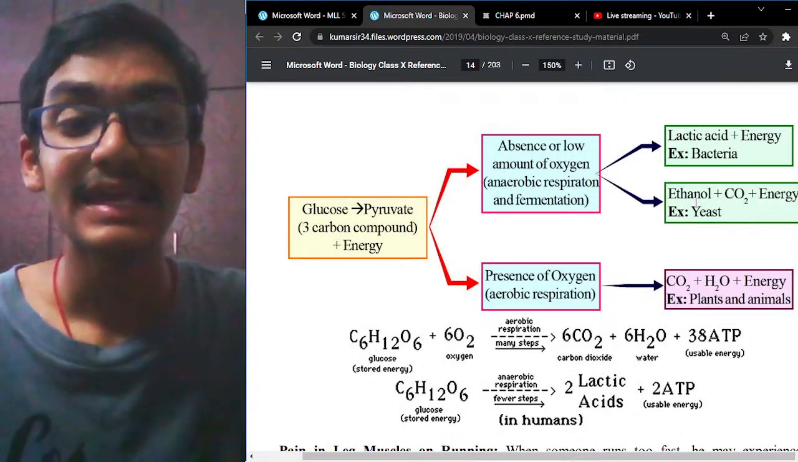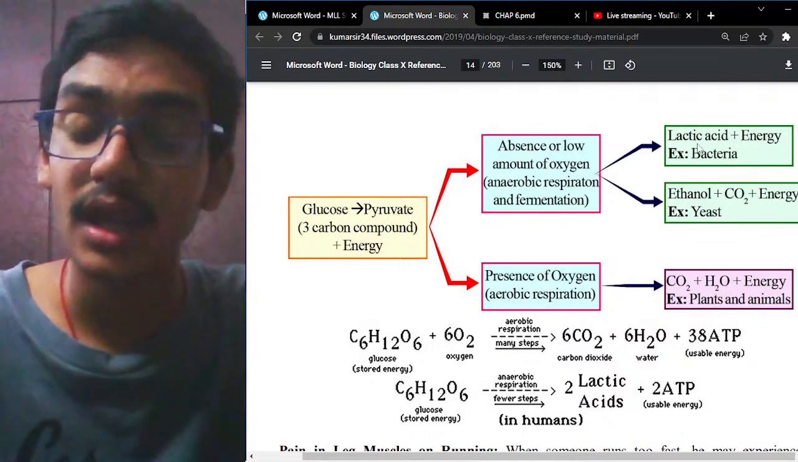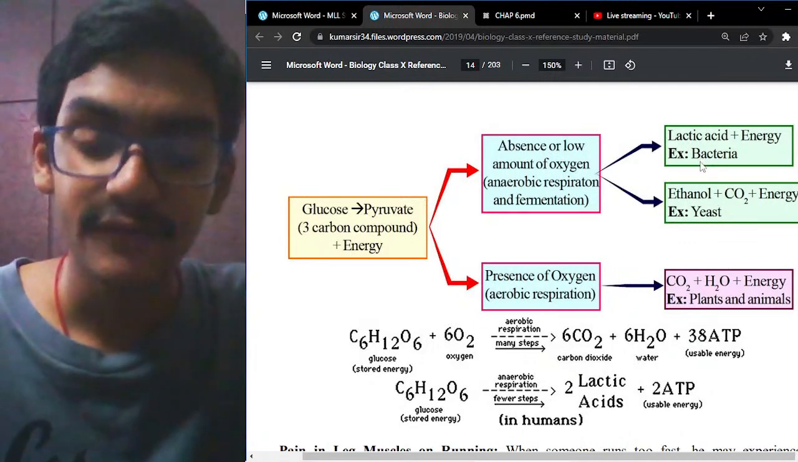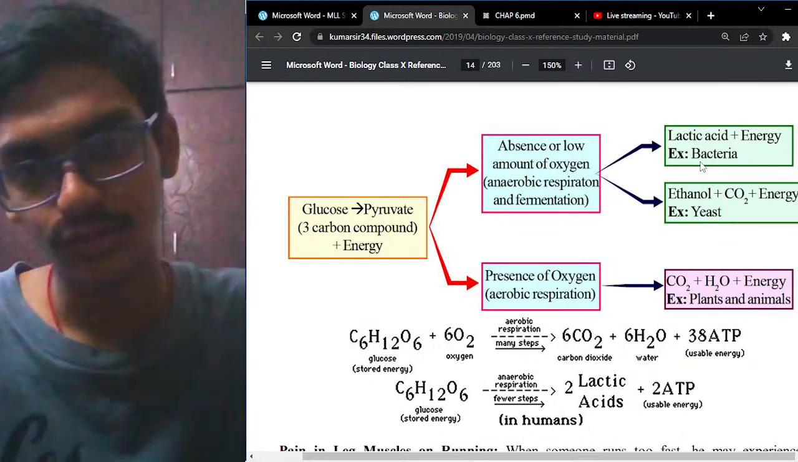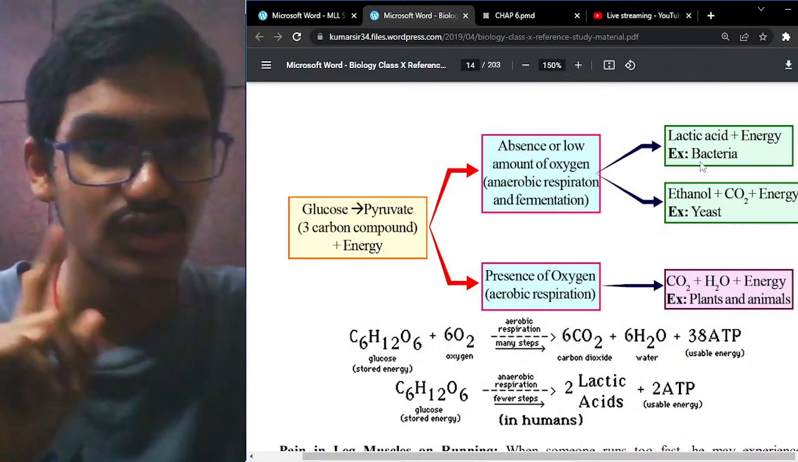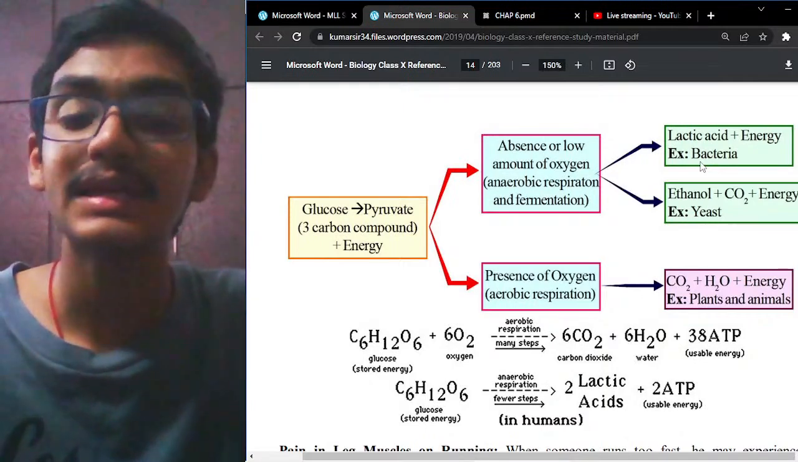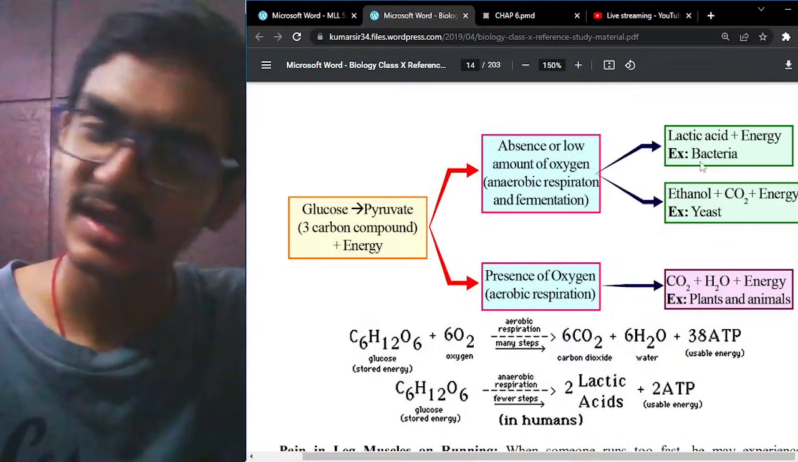And the third point is that in aerobic respiration, the water molecule is formed, whereas in anaerobic respiration the water molecule is not formed. This is the third point you can mention. And the fourth important point is about the cytoplasm and mitochondria. Aerobic respiration takes place in both cytoplasm and mitochondria, whereas anaerobic respiration takes place only in the cytoplasm. And for the fifth point, you can mention an example.